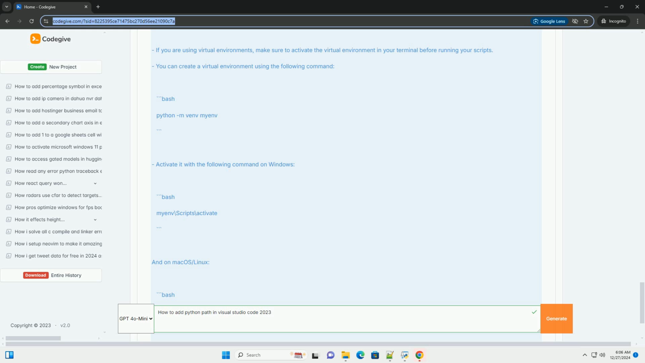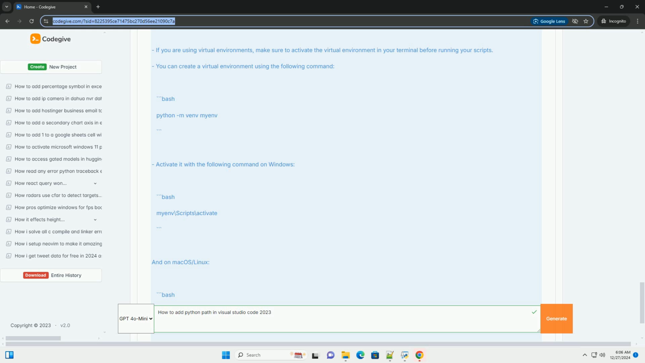Step 4. Verify Python installation. 1. Open a new terminal in VS Code, using the Ctrl+ shortcut, or navigate to View, Terminal. 2. Type the following command to check if Python is installed correctly. If Python is installed, you should see the version number.